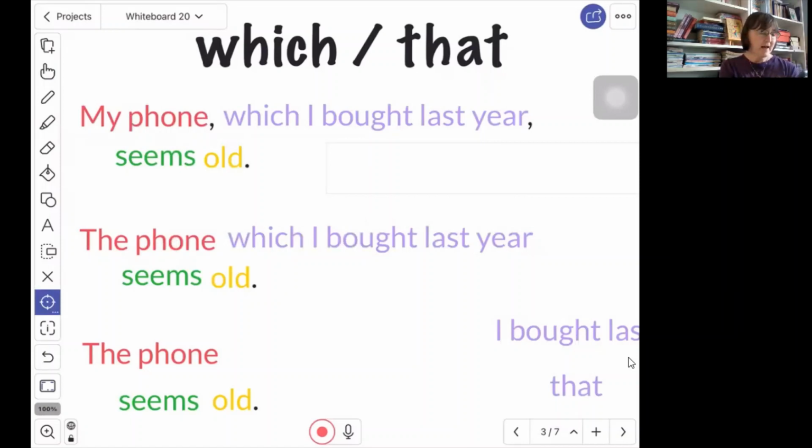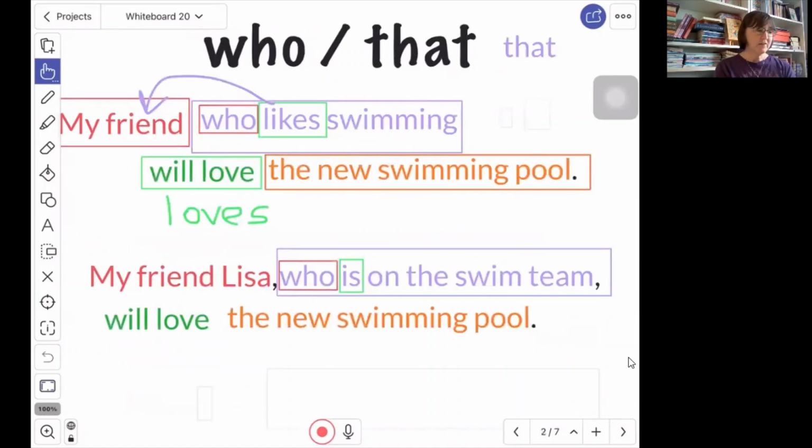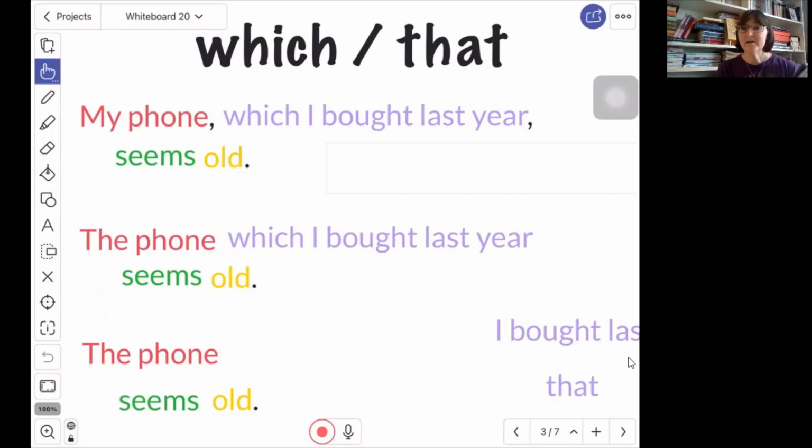So if I do that, then I can replace which with that. I could say the phone that I bought last year. So you'll notice with this word that, it can replace who and it can replace which, but only if it is a defining relative clause. That means we are not using the commas. If we're using commas because we don't need that information, then we're going to stick with who if it's about a person and which if it's about a thing.